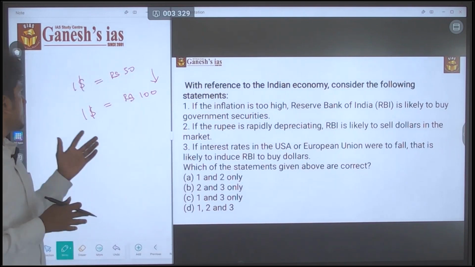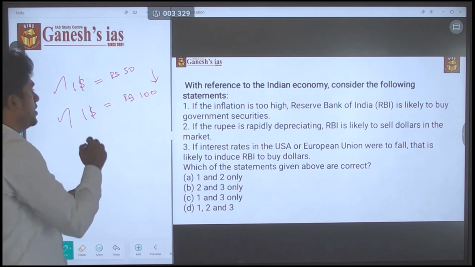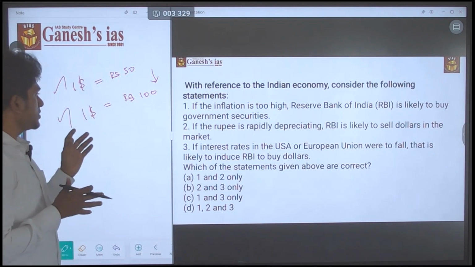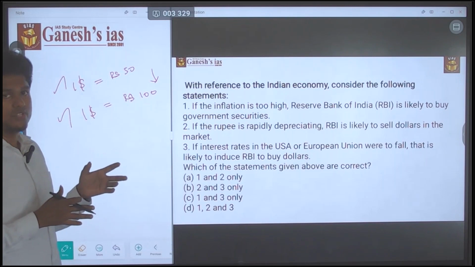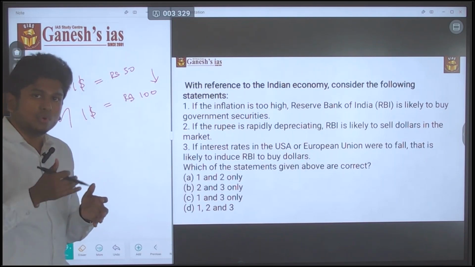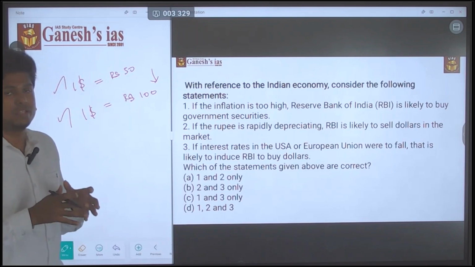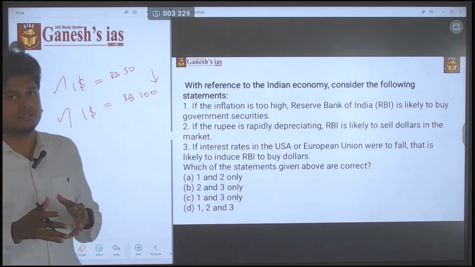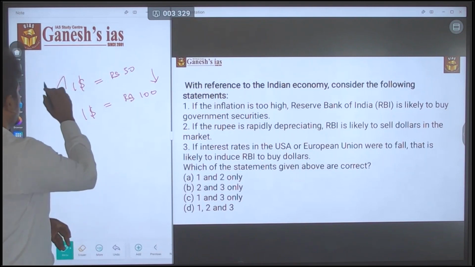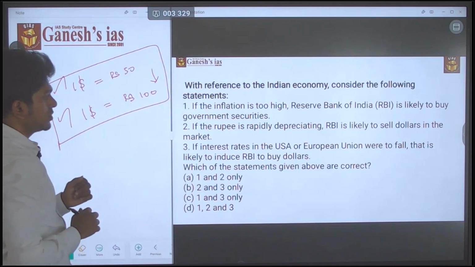With just 50 rupees I could buy $1 in the first time period, but now I need 100 rupees to buy the same $1. That is called depreciation, or the value of the domestic currency going downwards. So in this scenario, what will the RBI do?